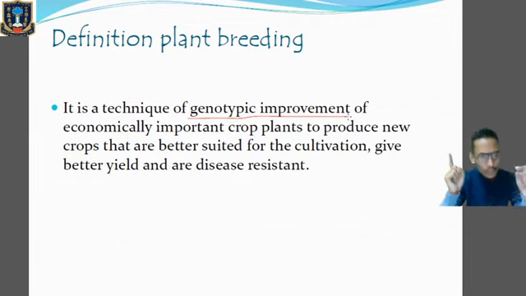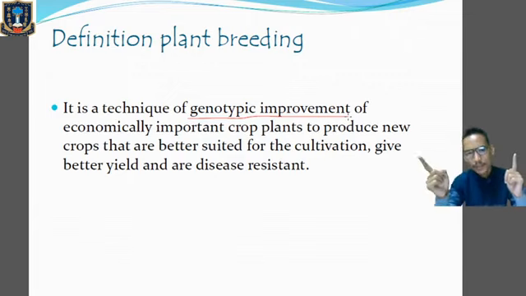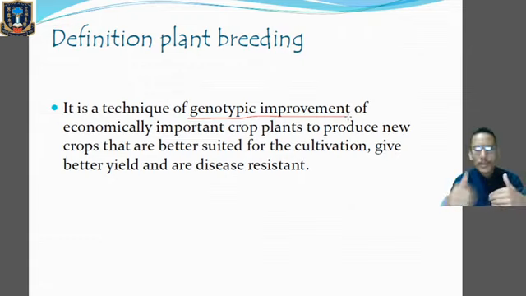So are you getting it? One plant has got higher production, but it is not disease resistant. Similarly, the other plant which belongs to the same species has got the disease resistant property, but has low production. So in this case, what can the plant breeders do? By using different types of technology, the plant breeders can combine the genes of the two plants.